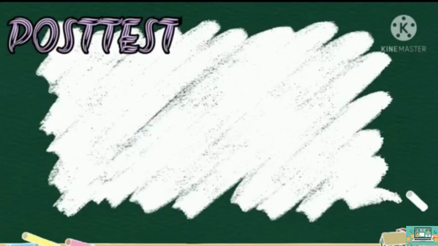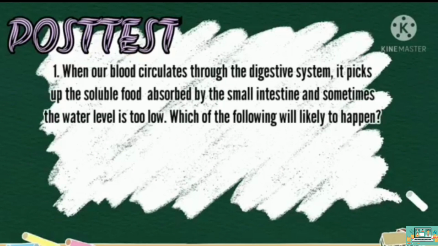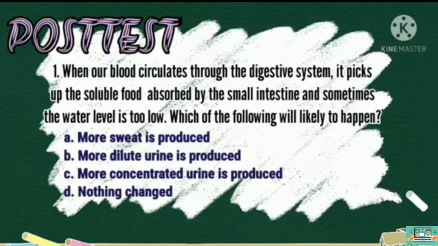It is time once again to check if we absorbed and understood the lesson for today. Answer our pause test. Question 1. When our blood circulates through the digestive system, it picks up the soluble food absorbed in the small intestine, and sometimes the water level is too low. Which of the following will likely happen? Is it A, more sweat is produced, B, more dilute urine is produced, C, more concentrated urine is produced, or D, nothing changes?